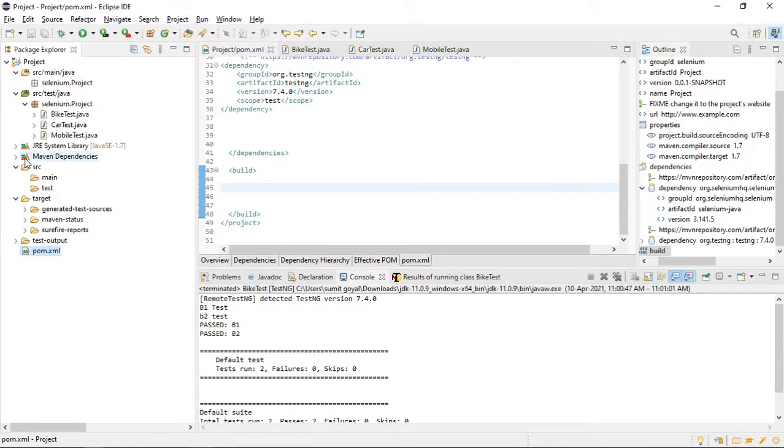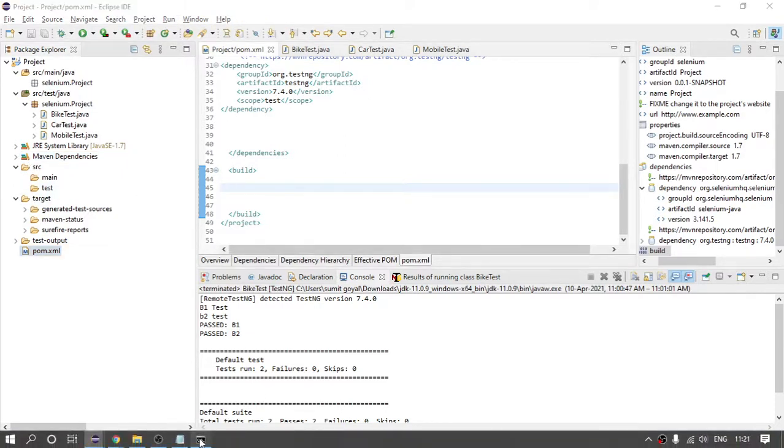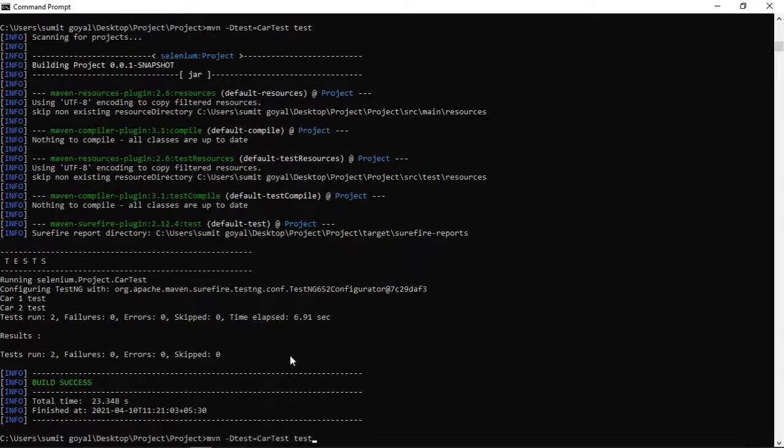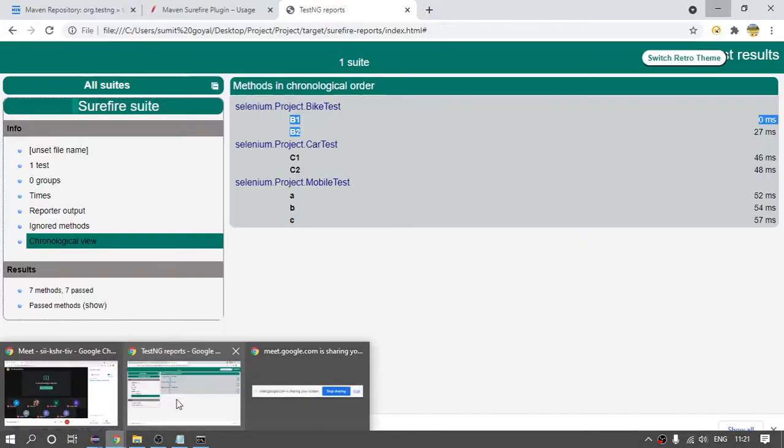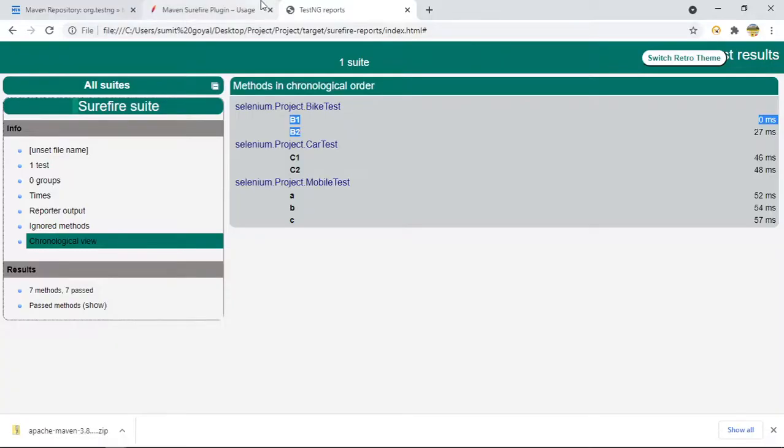So basically, when we are designing our framework, we will require these reports, right? So even if you do not provide it, let us check whether it is able to run some other commands or not. Somehow it is running, but it is better if you provide it. If you see what the Maven Surefire plugin is, if I write here, this one.